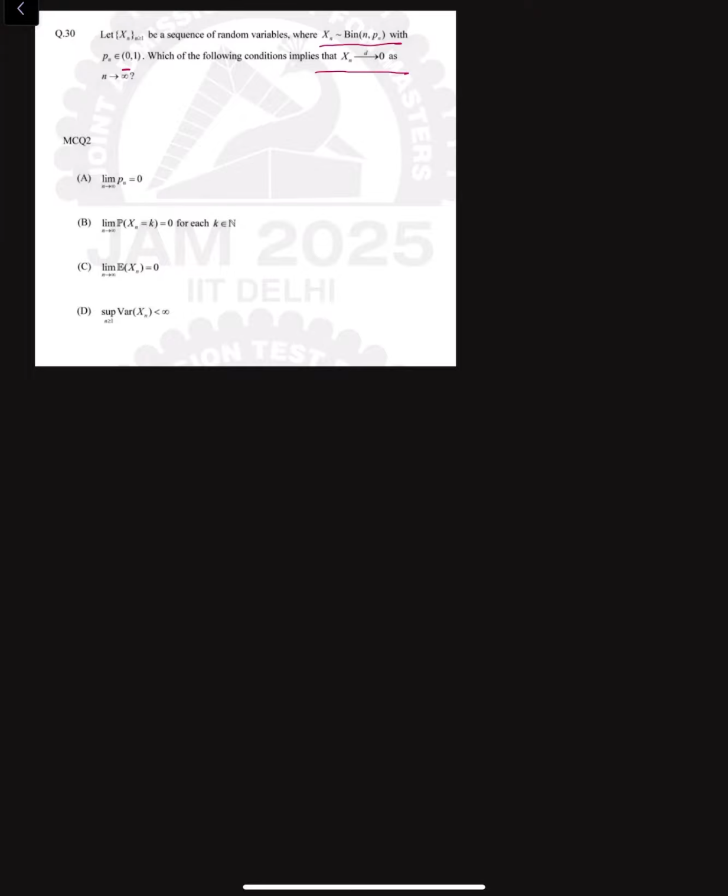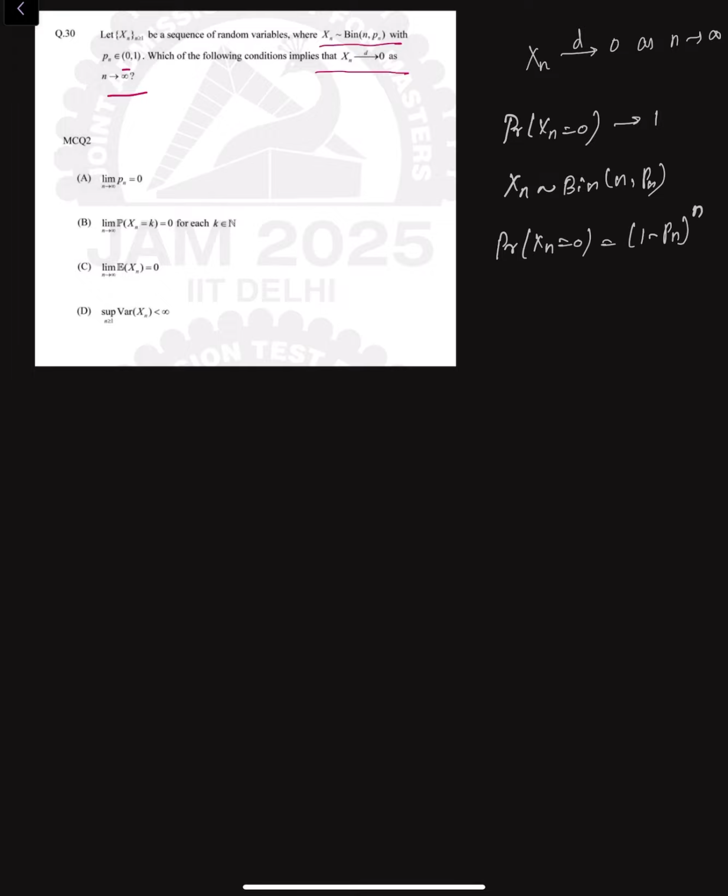Which of the following conditions implies that Xn tends to 0 in distribution as n tends to infinity? So basically it is given that Xn converges to a point mass at 0. That means the probability that Xn equals 0 is tending to 1. Xn follows Binomial(n, pn), so the probability that Xn equals 0 is nothing but (1 minus pn) to the power of n.